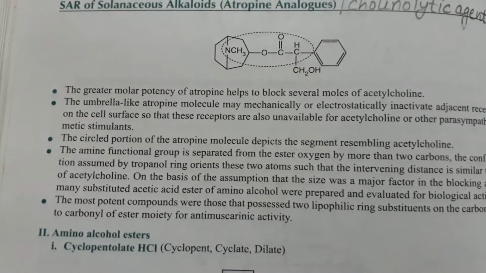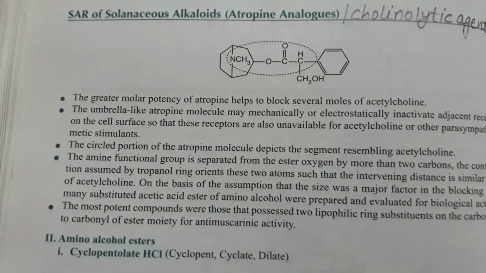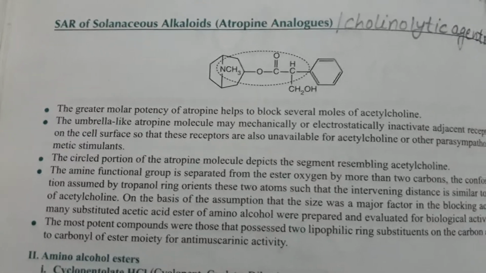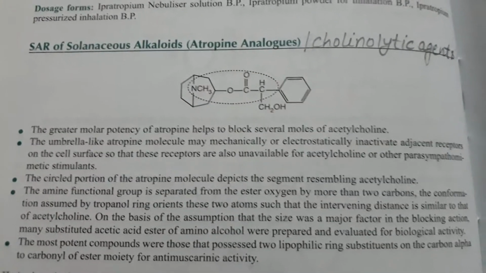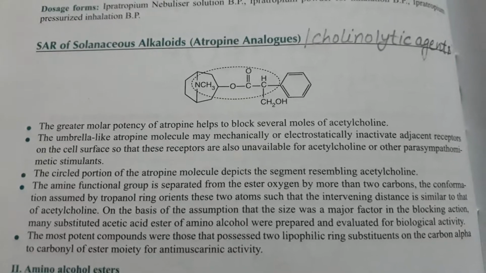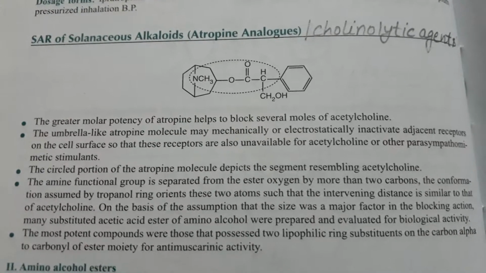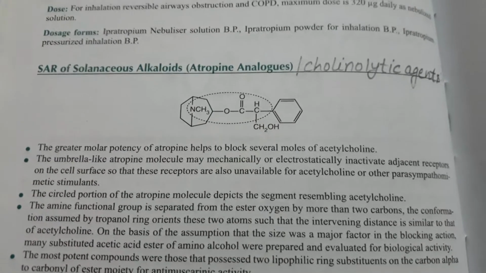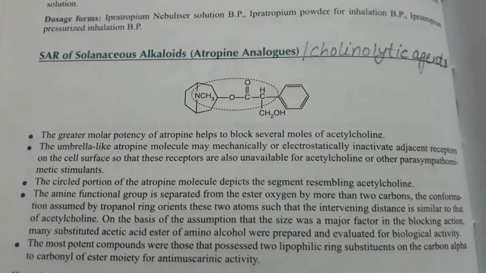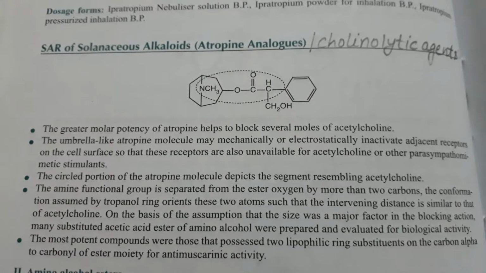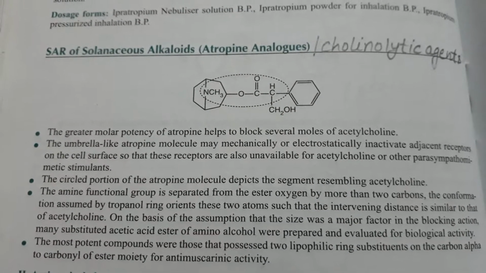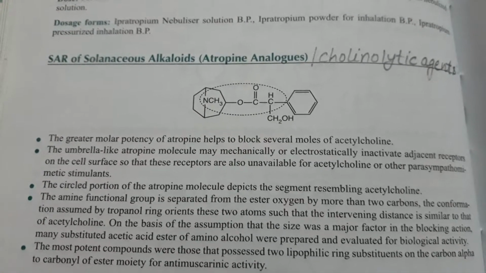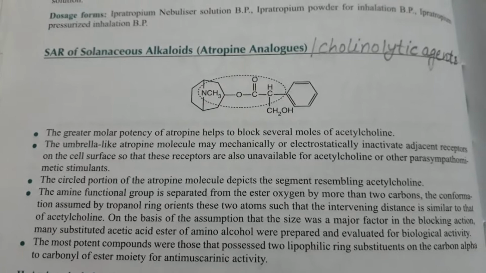Number one is the great molar potency of atropine, which helps to block several moles of acetylcholine. This is the use or property of the atropine drug. The umbrella-like atropine molecule may mechanically or electrostatically inactivate adjacent receptors on the cell surface so that these receptors are also unavailable for acetylcholine or other parasympathomimetic stimulants.